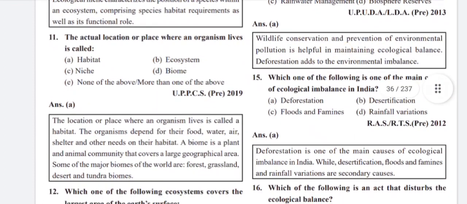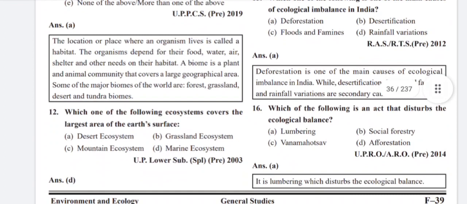The location or place where an organism lives is called a habitat. The organisms depend for their food, water, air, shelter and other needs on their habitat. A biome is a plant and animal community that covers a large geographical area. Some of the major biomes of the world are forest, grassland, desert and tundra biomes. Which one of the following ecosystems covers the largest area of the Earth's surface? Marine ecosystem.